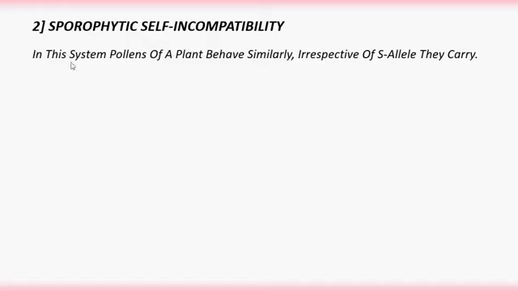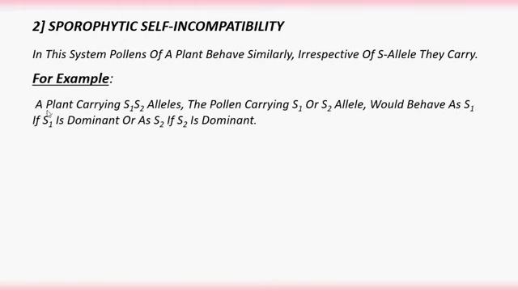Sporophytic self-incompatibility. In this system, pollens of a plant behave similarly, irrespective of the S allele they carry. For example, a plant carrying S1, S2 alleles, that is diploid. The pollen carries S1 or S2 alleles. So pollen is haploid. That means the pollen grain may receive the S1 gene or maybe the S2 gene.